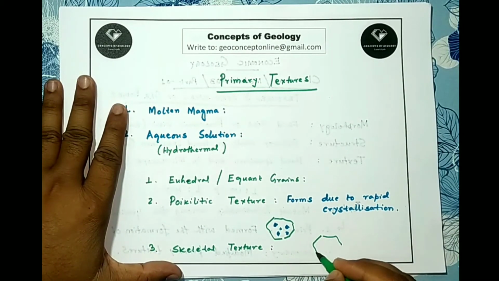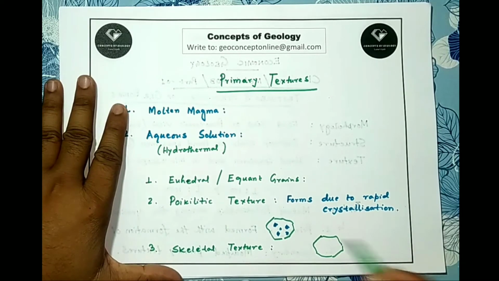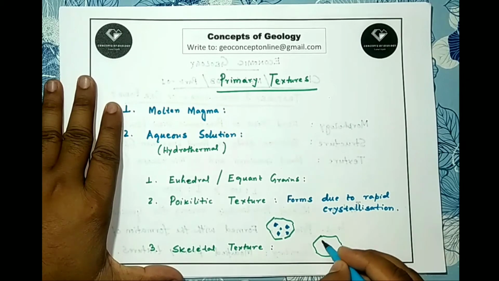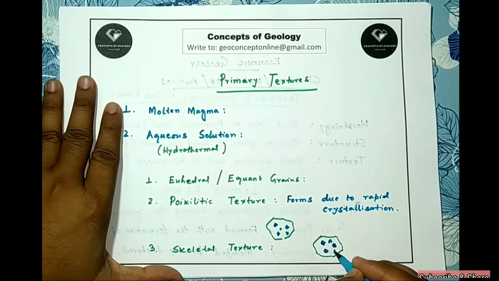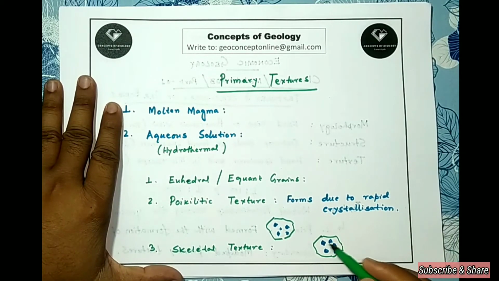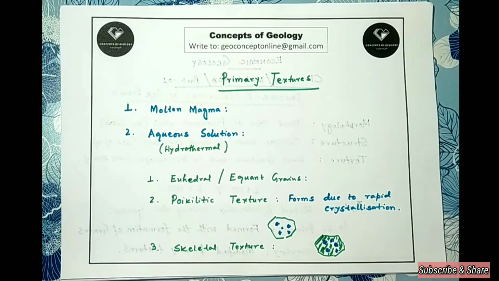So this is the grain of the silicate mineral, and these are the hosts of ore oxide minerals. Suppose these are just like poikilitic texture, but here the silicate phase is showing an optical continuity. So this extreme poikilitic growth may result in skeletal texture.